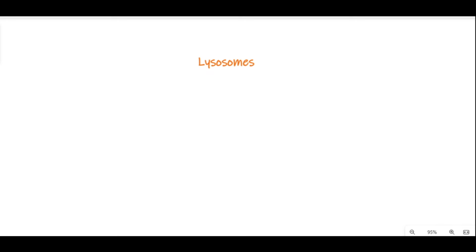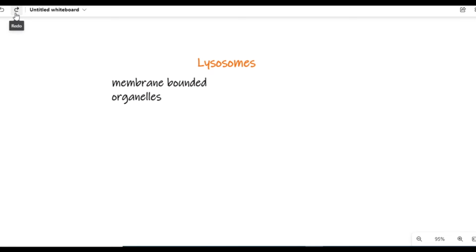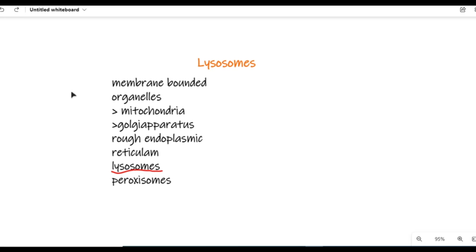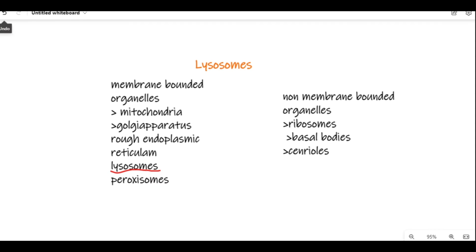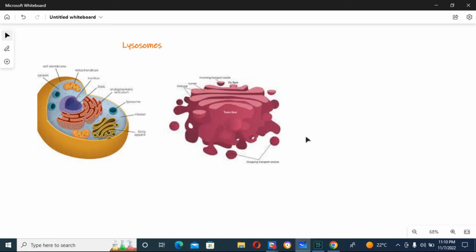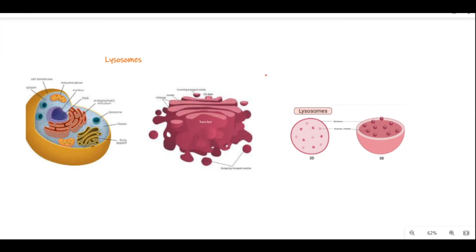Let's see what are the membrane-bounded organelles. Membrane-bounded organelles are like mitochondria, Golgi apparatus, rough endoplasmic reticulums, lysosome, and peroxisomes. Non-membrane bounded organelles are ribosomes, basal bodies, centrioles. Lysosomes are formed by the fusion of vesicles that have budded from the Golgi apparatus, as you can see in the picture. Lysosomes contain about 50 different degradative enzymes that can hydrolyze proteins, DNA, RNA, polysaccharides, and lipids.